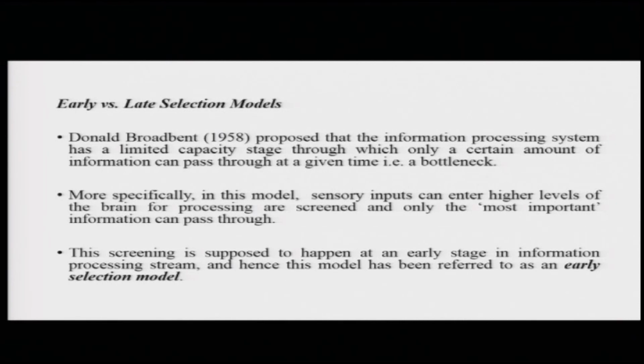As per Broadbent's model, this screening happens at a very early stage in the information processing stream, and hence this model has been referred to as the early selection model. Basically, at a very early stage in the chronology of information processing, one selects information that is relevant and deselects or blocks out information that is irrelevant.